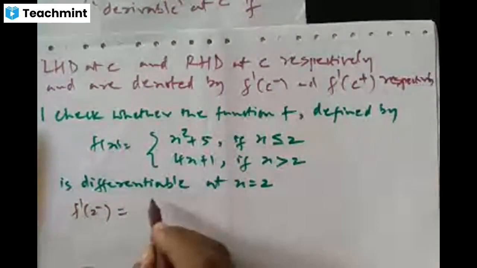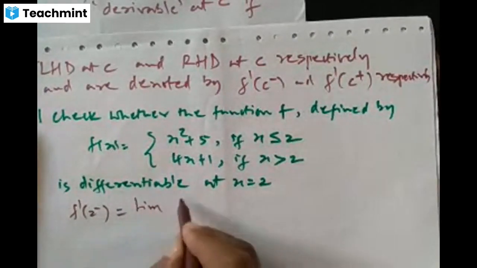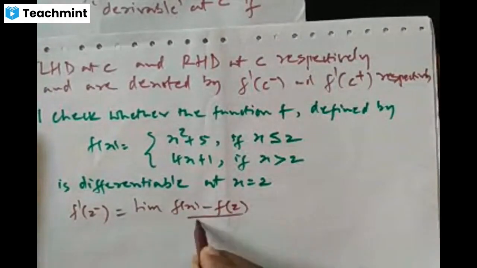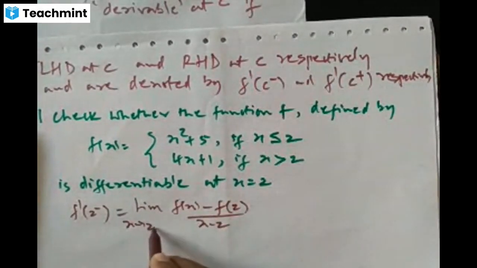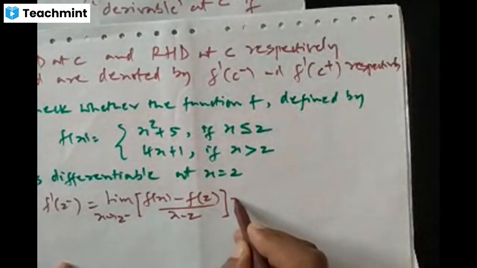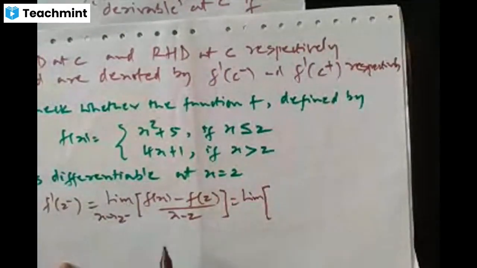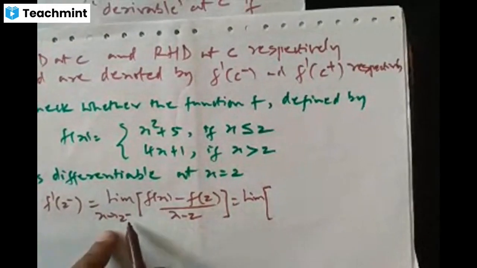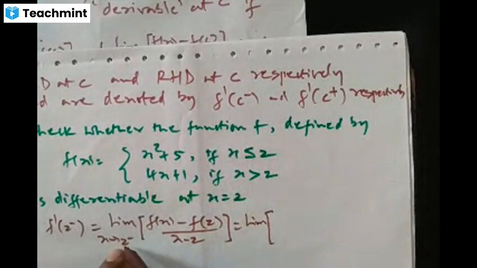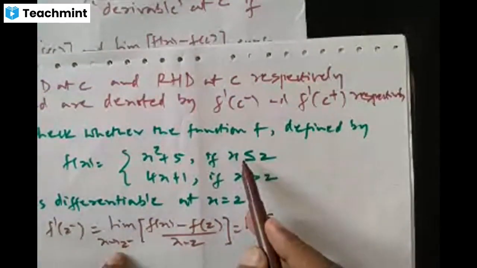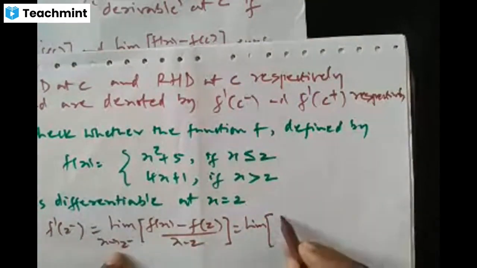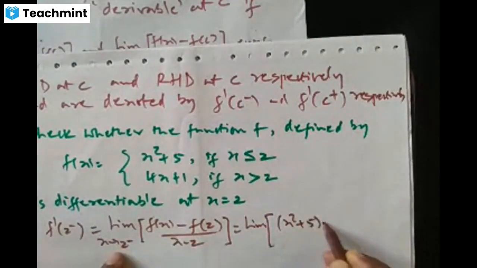By definition, limit of f of x minus f of 2 divided by x minus 2 as x tends to 2 minus, which is equal to limit. What is f of x when x tends to 2 from the left side? Obviously x takes values less than 2. Whenever x takes values less than 2, what is f of x? X square plus 5, right?